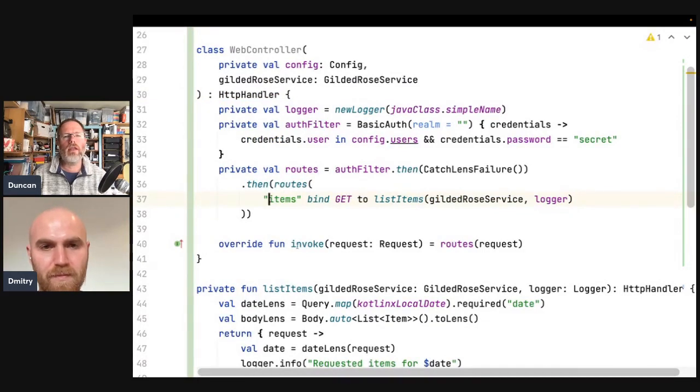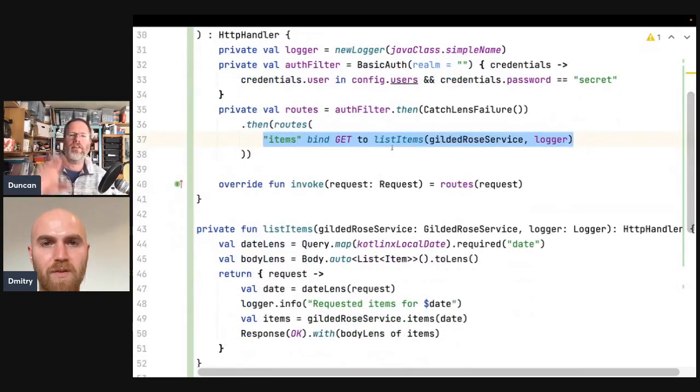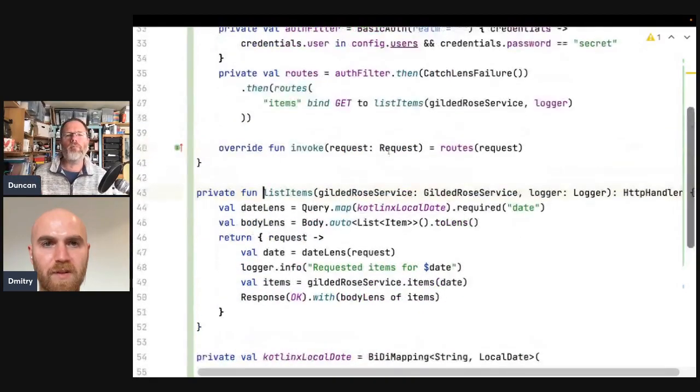And then we've explicitly had to say, hey, look, it's this route, items. We've had to create that rather than it happening automatically. And we've had to say it's a get. And then we've had to map out the data from the request. And then list item is a function which returns us a handler. Right? And this is what it returns, this lambda. And then it takes request, uses lens, gets the data out.